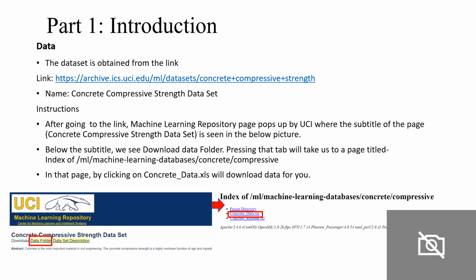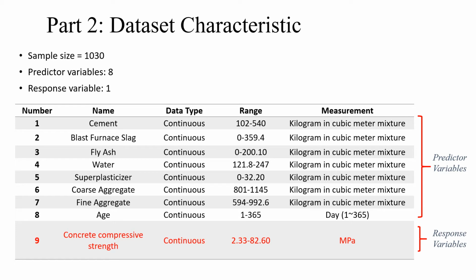The data was obtained from the following link, and by clicking the link, it will lead you directly to the UCI machine learning repository. The name of this dataset is Concrete Compressive Strength. Follow the instructions below. You will be able to find the data folder and download it. It is noted on the website that reuse of this database is unlimited with retention of copyright notice for Professor Aicheng Ye.